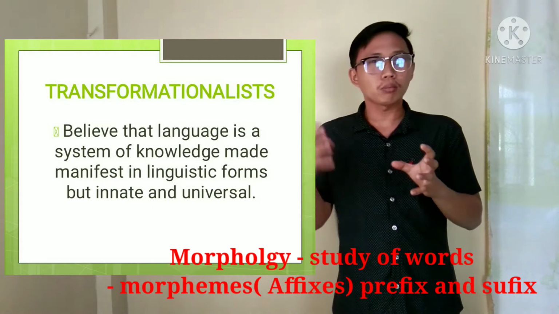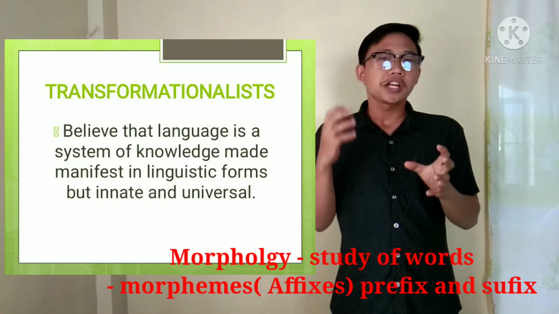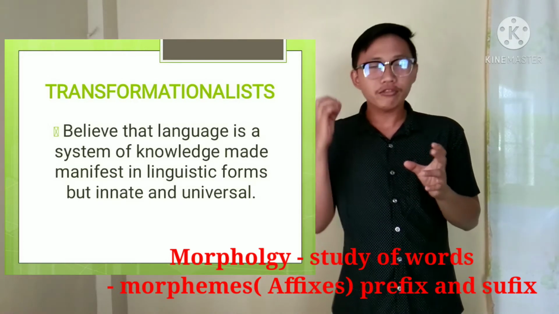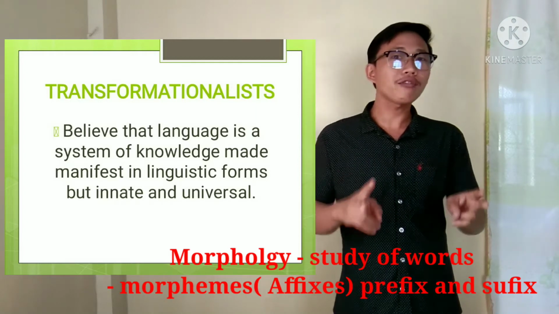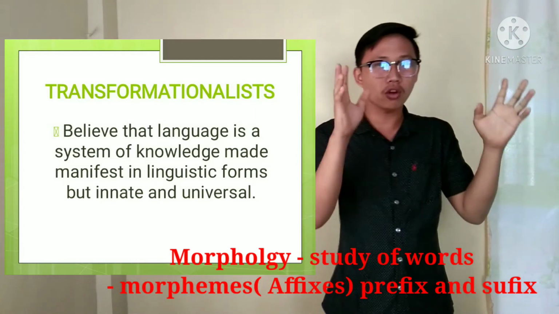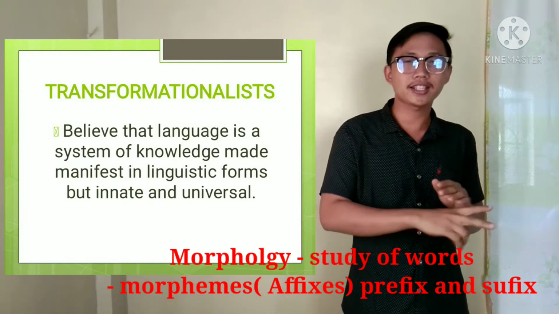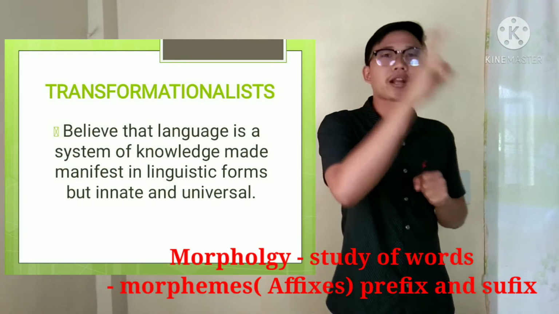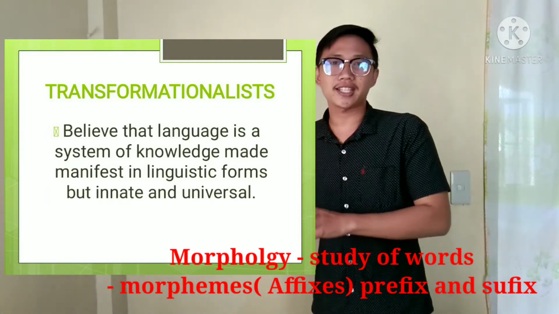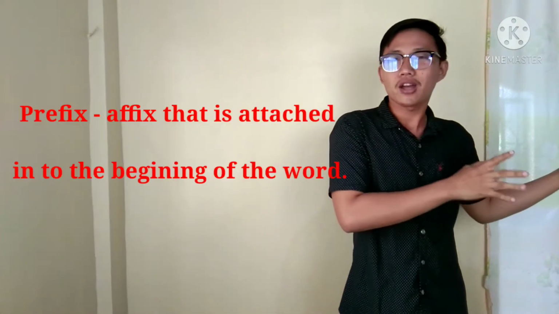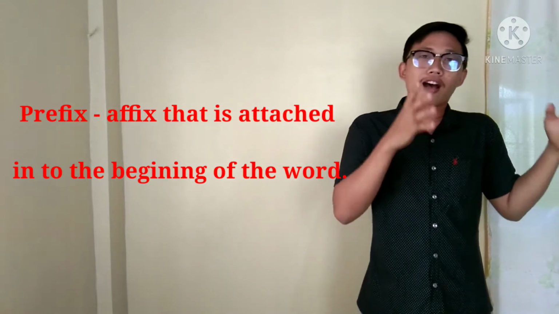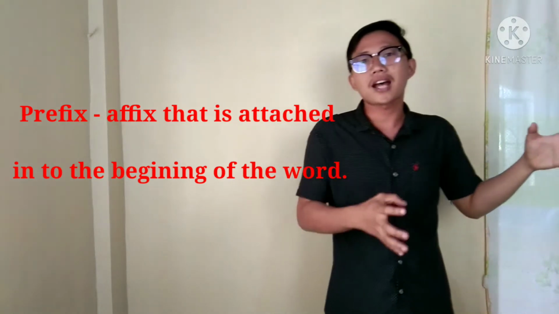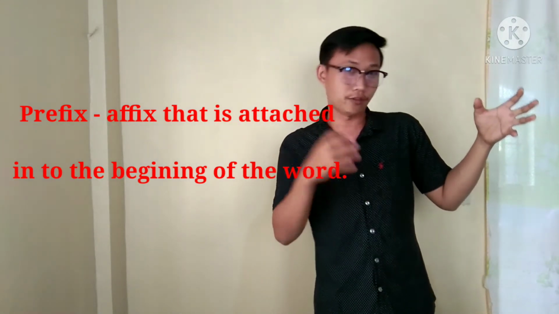A morpheme is the smallest unit of morphology, and it comprises affixes. There are two types of affixes, namely prefix and suffix. A prefix is an affix that is attached to the beginning of a word.